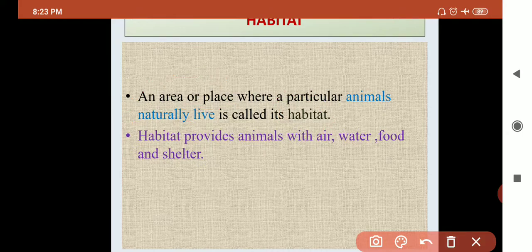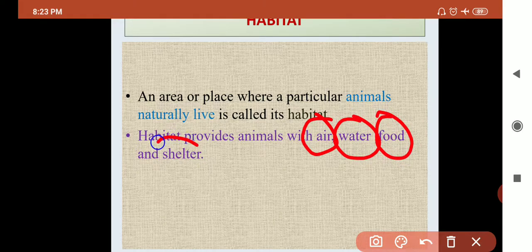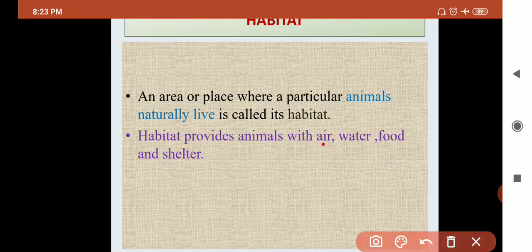Because habitat provides air, water, food and shelter. So it is a very important point. If someone asks you what does habitat provide, then your answer is: habitat provides enough air, water, food and shelter.